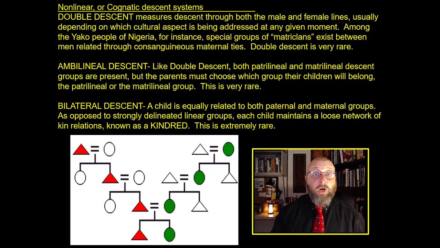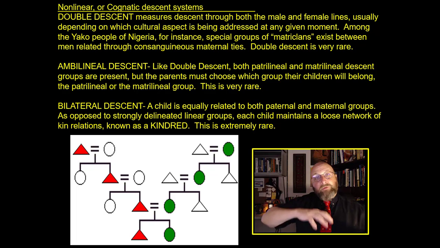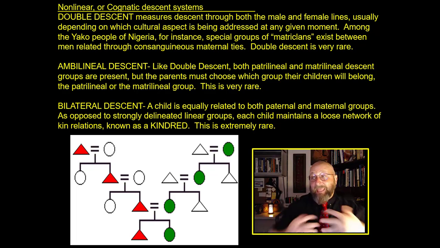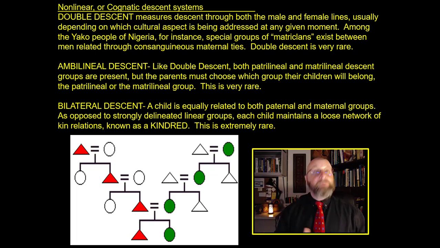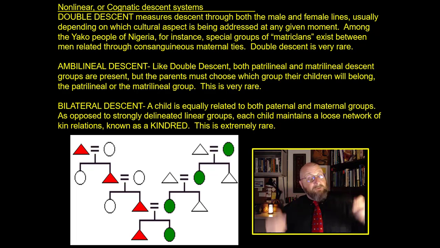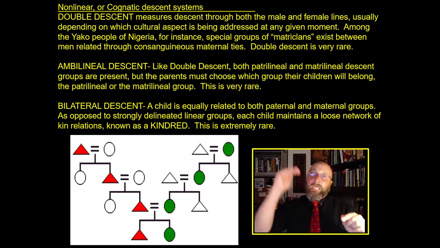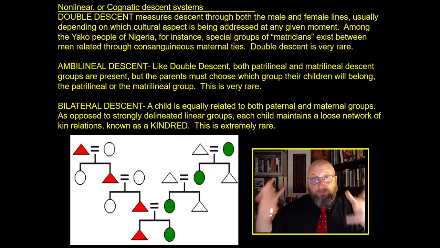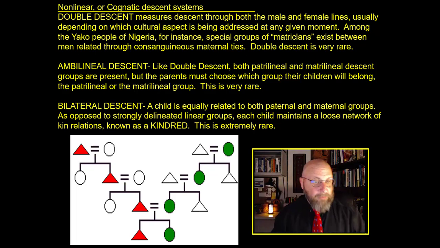noble families of Europe, in which generally men and women would marry into these very prestigious aristocratic families. And they would basically simply decide to take the name of whatever side of the family was most prestigious, wealthier, with a higher status. I mean, gender became almost secondary. Even though Europe was a very patrilineal society, if a lower status man married into a high status noble family, he would actively take the name of his wife and give that very prestigious noble family name to his children. That's an example of ambilineal descent.